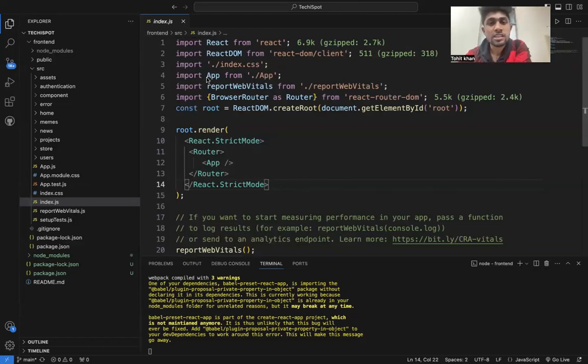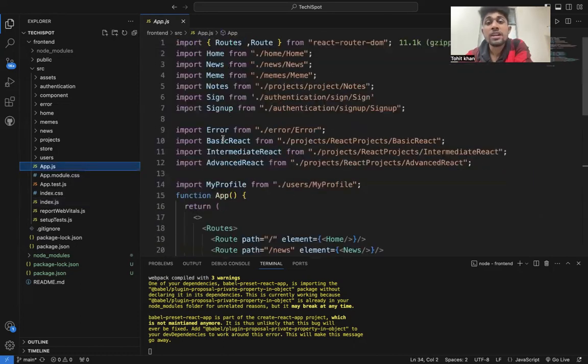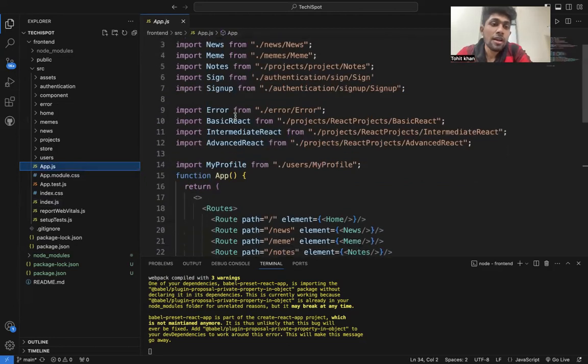So in this index file, we import my App component, and BrowserRouter, Router DOM and Route, and implement the router in which the app is rendered. Then we move to app.js, the main component and entrance of my project.